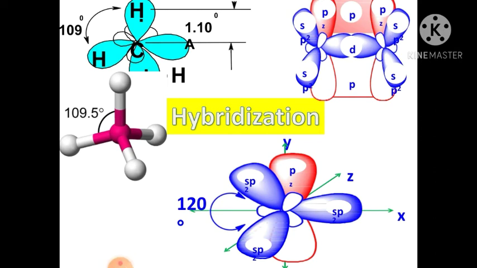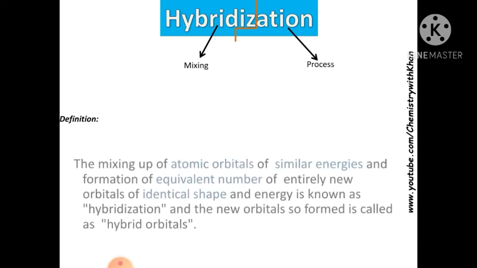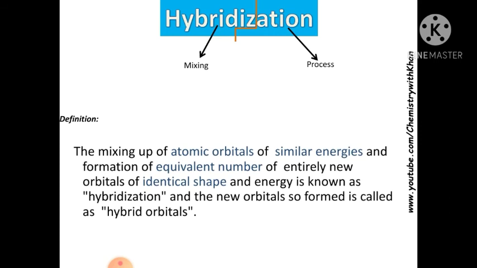Today our topic is hybridization. We will discuss the types of hybridization, the shapes of bonds, and the shapes of different molecules under this topic. Hybridization is a combination of two words: hybrid is for mixing, and -ization is for process. So its definition is: the mixing of atomic orbitals of similar energy to form an equivalent number of entirely new orbitals of identical shape and energy is known as hybridization, and the new orbitals so formed are called hybrid orbitals.